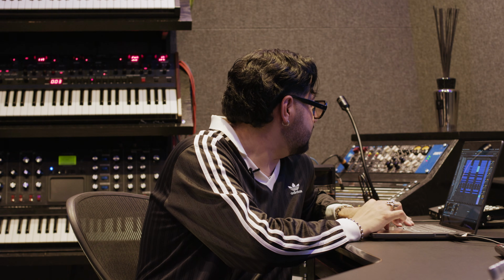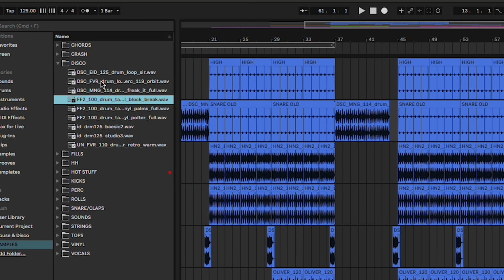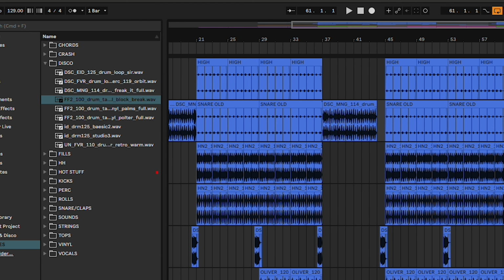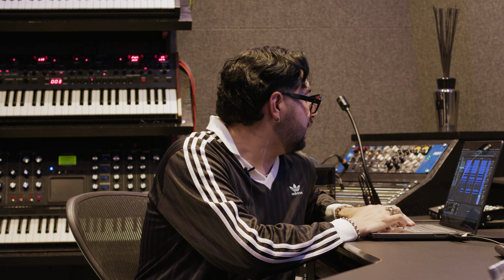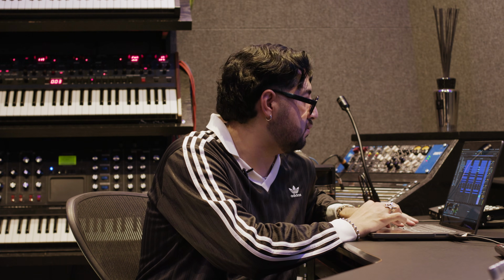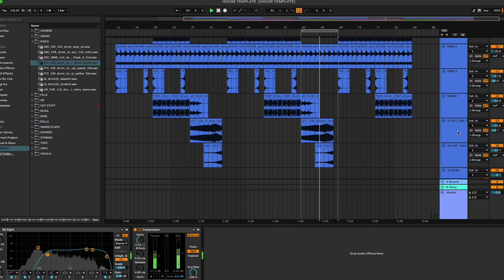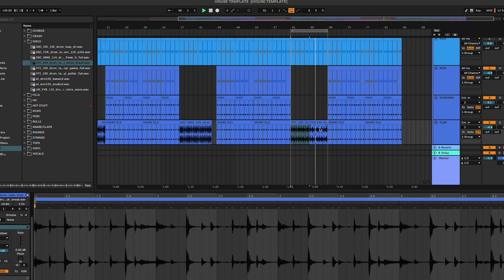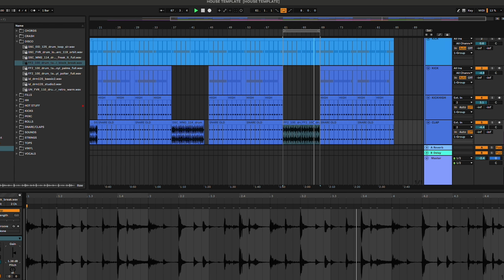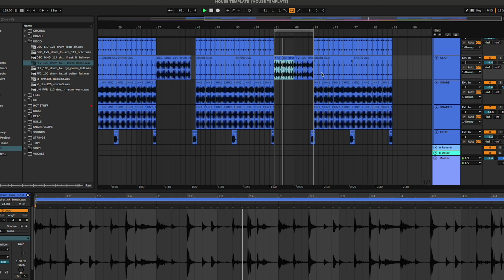I'm thinking we can change the beat. That one's pretty cool. I don't know if it'll fit, so I'm gonna loop it and preview it. I like the break beat one, so I'm just gonna drag that one where the disco beat was. So just changing the beat makes it sound so different. It doesn't sound like the other breakdown.